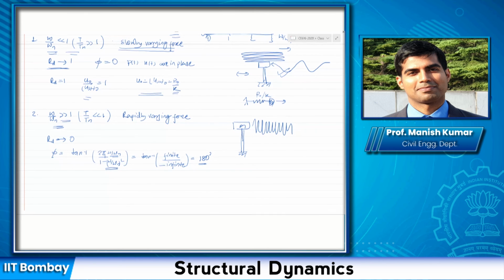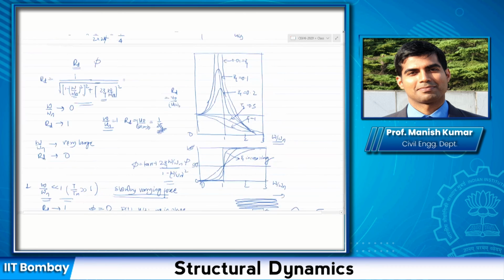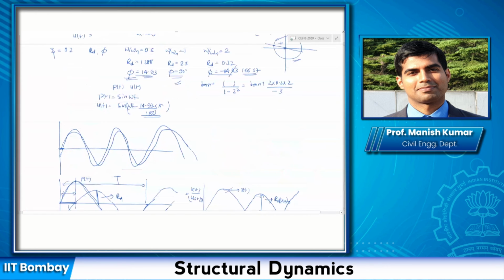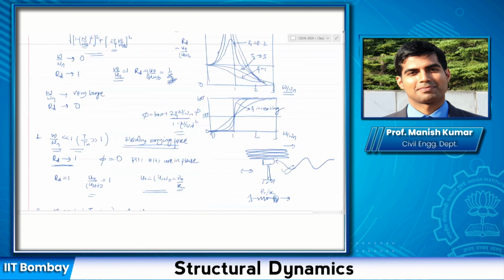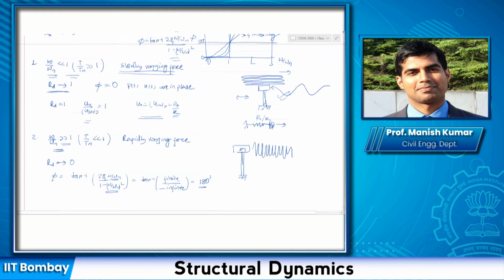Now because it is in the third quadrant, it is 180 degrees. Or sorry, second quadrant or third quadrant. If you consider the one that we had drawn here, it is going somewhere along this direction. So your denominator, which was x, is negative, and then y, the numerator, is positive. So yeah, it is in the second quadrant. I stand corrected. It is in the second quadrant. So you get 180 degrees.